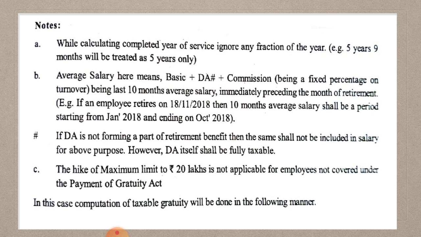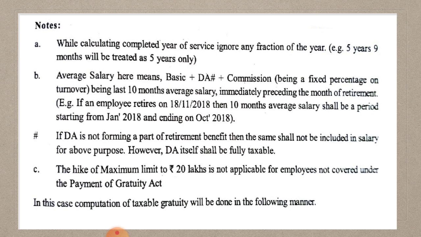Next, see the next point. The hike of maximum limit to 20 lakhs is not applicable for employees not covered under Payment of Gratuity Act. This hike of 20 lakhs is not applicable to this group of employees. It is relatable only to the employees covered under Payment of Gratuity Act.